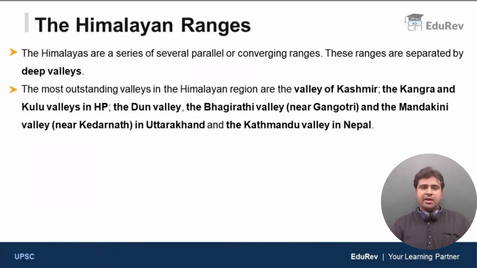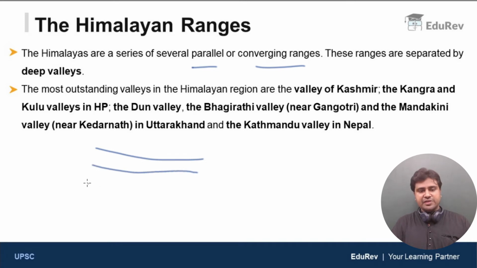Now let us start our discussion with the first one, the Himalayan ranges. The Himalayas are a series of several parallel or converging ranges. What is the meaning of converging? The ranges meet at a point. So, Himalayas are a series of several parallel or converging ranges.